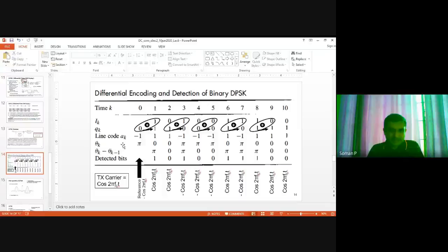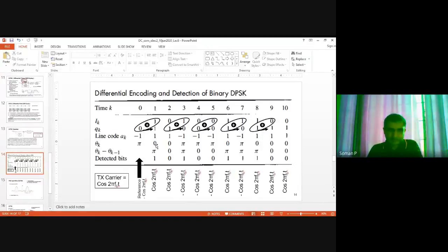So this is the phase of the current symbol with respect to the original carrier, that is theta k, and this is the phase difference between the current received waveform and the previous received waveform, right?